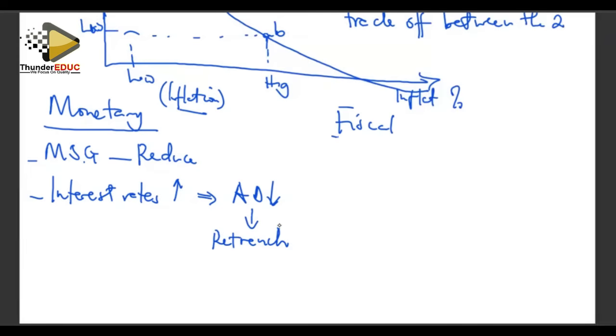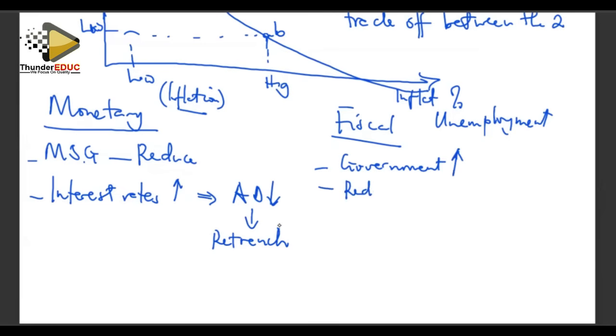If you go to fiscal policy, let's say our problem here is unemployment. We are targeting to cure unemployment through fiscal policy. What must we do? In the economy, we increase government spending to create more jobs for the people. Maybe we do big projects like dam construction and major road and rail construction so that we create jobs for the people. We want to increase government spending. Right. And also we reduce taxation. These are fiscal measures to cure unemployment. We increase government spending, and also we reduce our taxation.